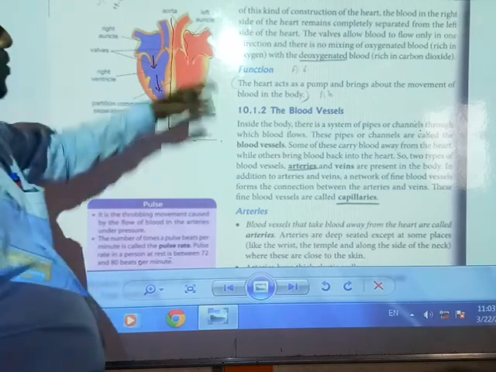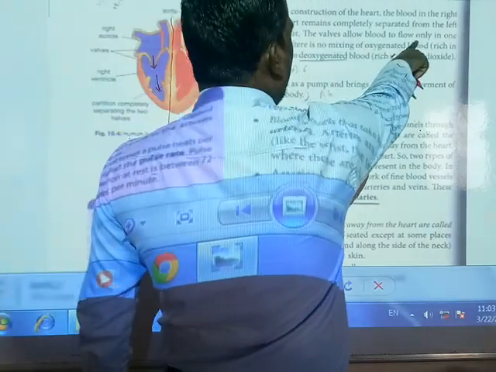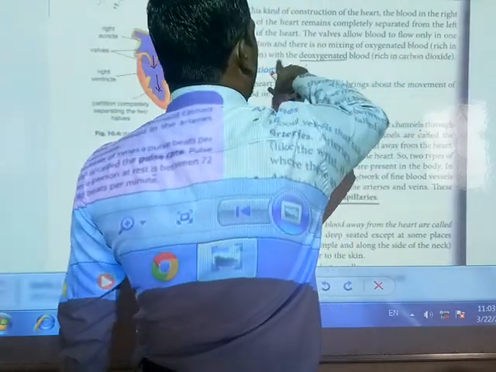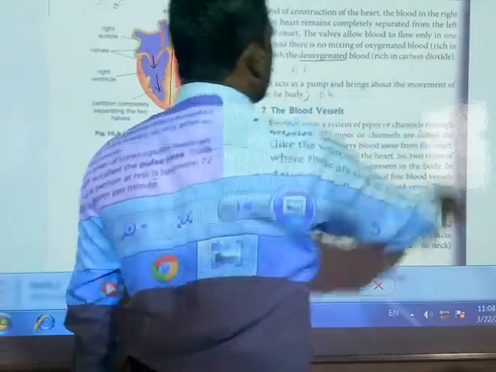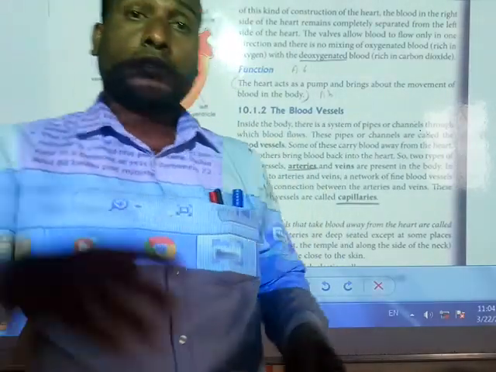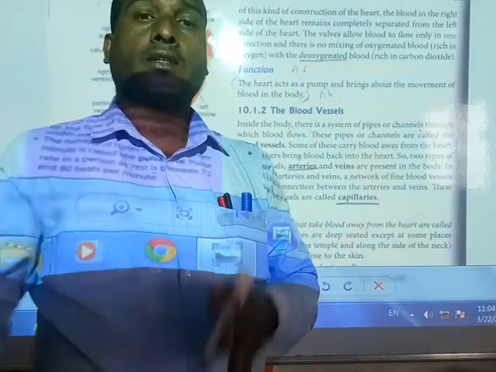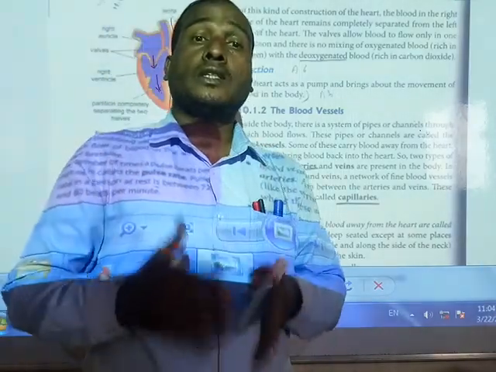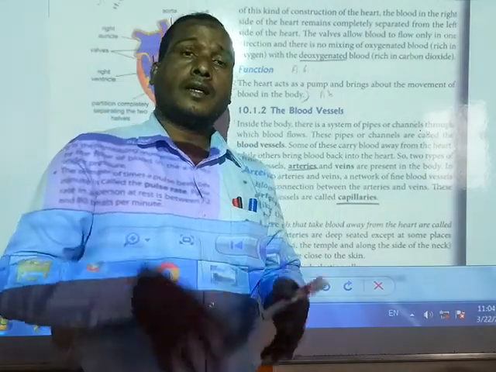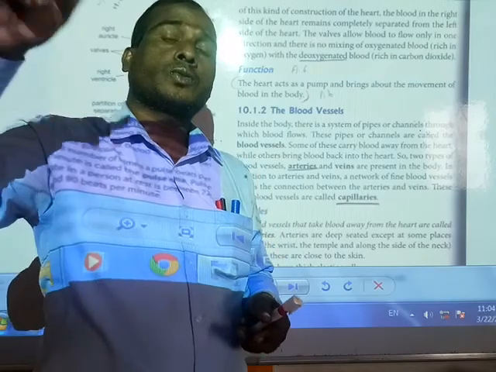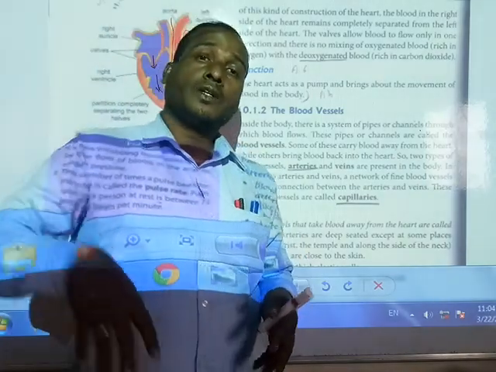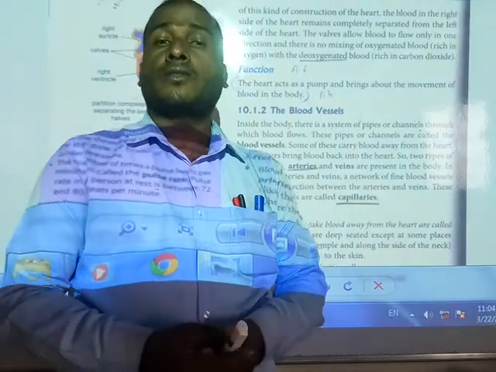The valves allow the blood in only one direction, and there is no mixing of oxygenated blood, which carries oxygen, with the deoxygenated blood, which carries carbon dioxide. Deoxygenated blood is the blood that comes from the cells after the oxygen has been utilized. That blood enters the heart, and it goes to the lungs to take up oxygen. Then it comes back to the heart, and after that it goes to the different parts of our body.